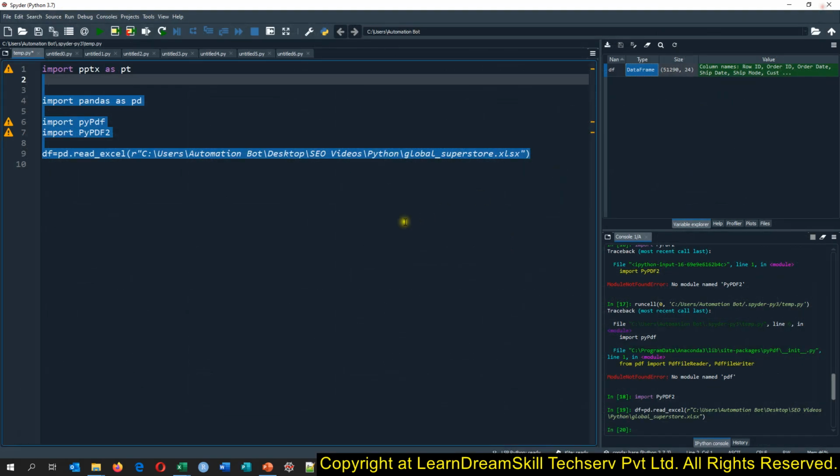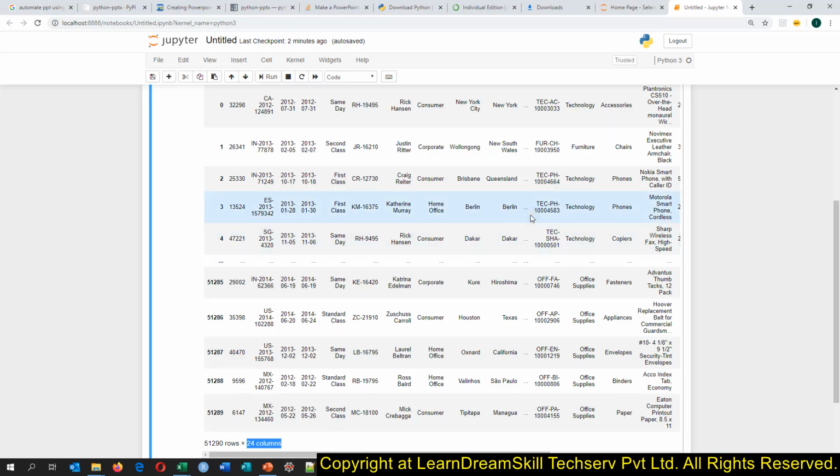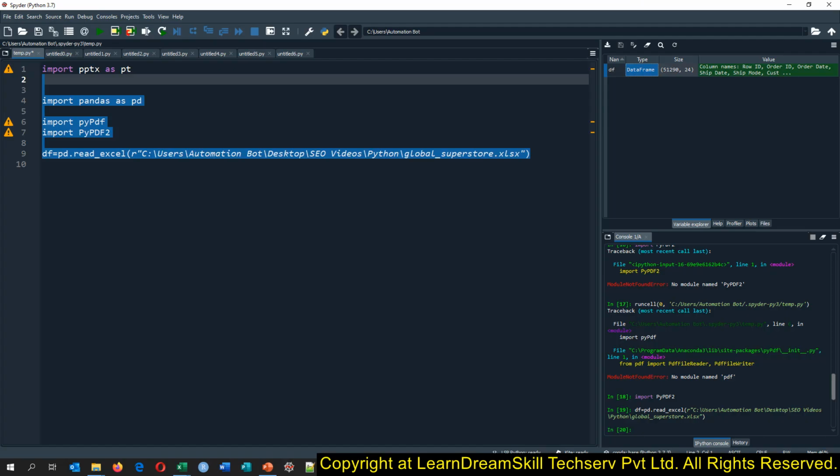Lots of people use this as well, this as well. But in organizations, when you are working on a real project, I have only seen people using this.